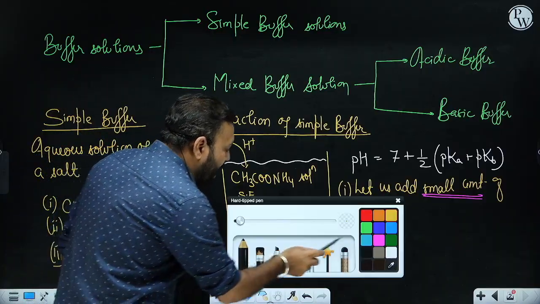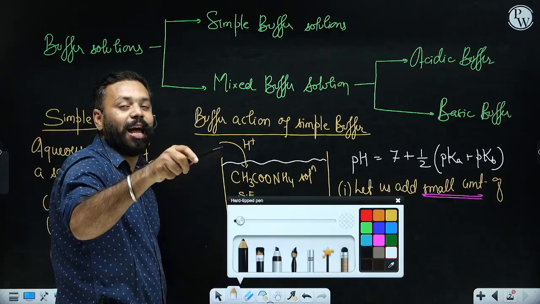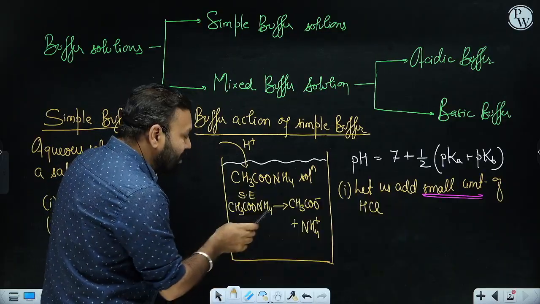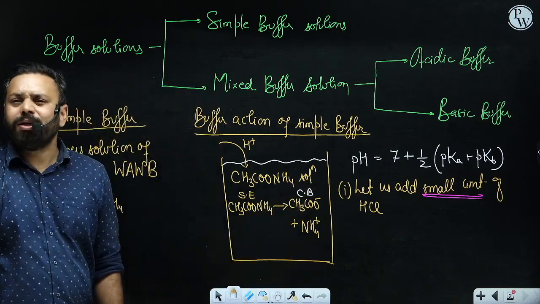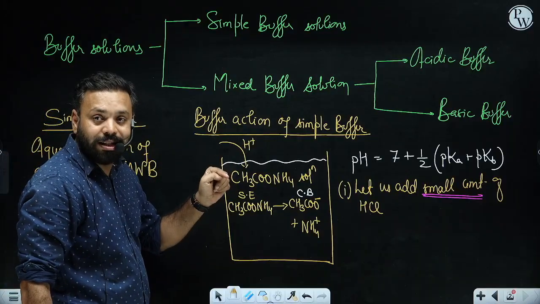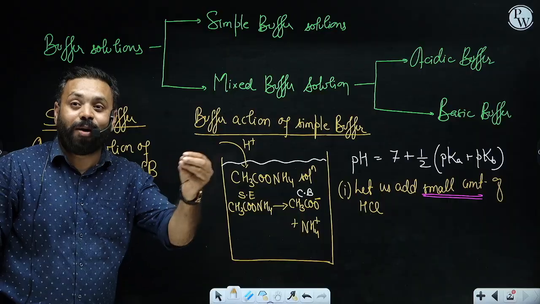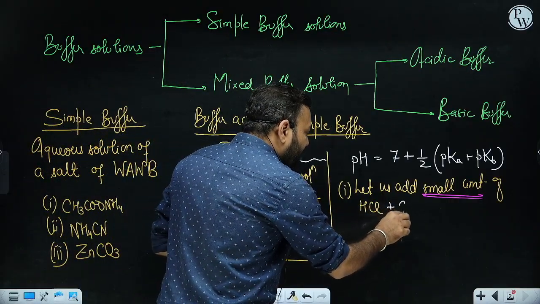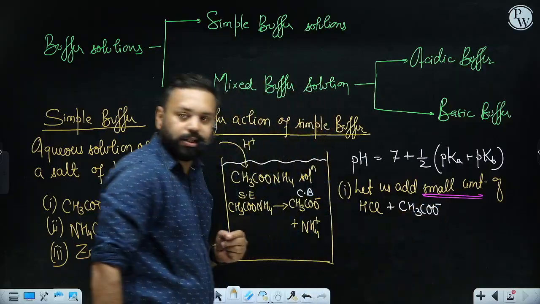You must know that acetic acid is a very weak acid. So acetate ion will be a strong conjugate base, and therefore inside this solution, this acetate ion is a strong base. Conjugate base is a base, right? So whenever you are adding acid, this acid is going to look for a base. Acid will look for a base, and therefore the acid added from outside will react with what? It will react with CH3COO minus.